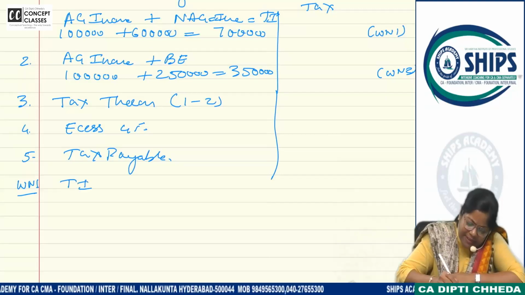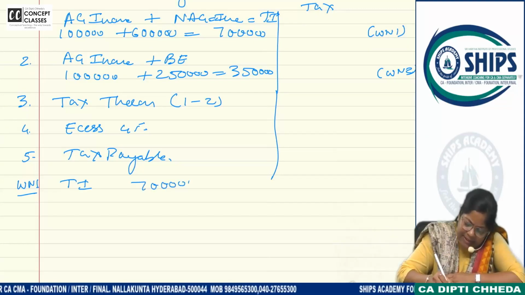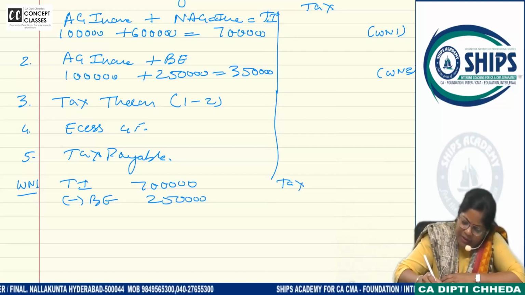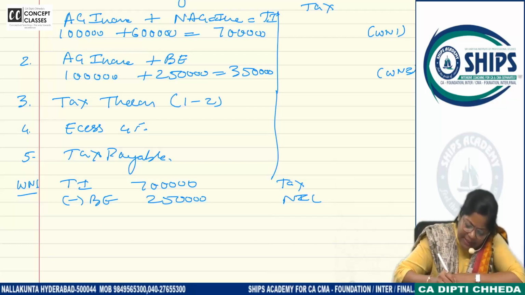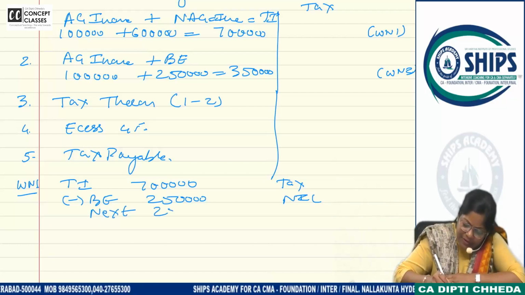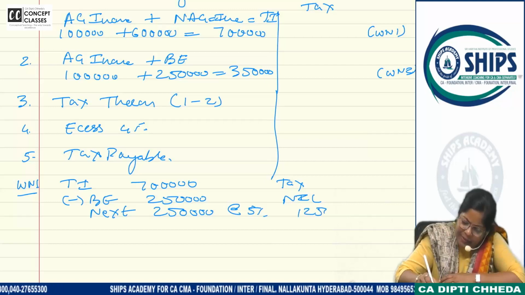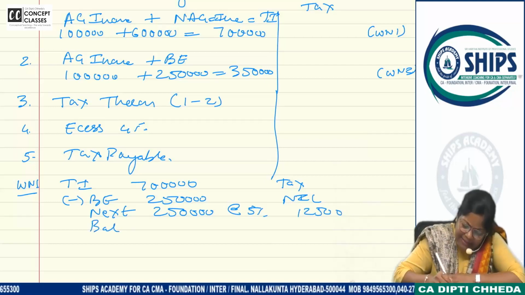Working note 1. What is the total income? 7 lakh. Basic exemption 250. What is the tax? Nil. Then next 250, how much? 5%, 12,500. And balance how much?